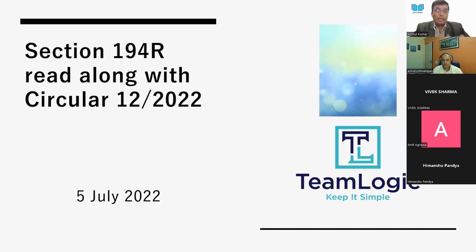This creates legal challenges in how to interpret them, what the provisions are, and also creates a little issue in terms of the practical implementation of the provision. So with this, I invite Ashutosh sir to share his views on section 194R.